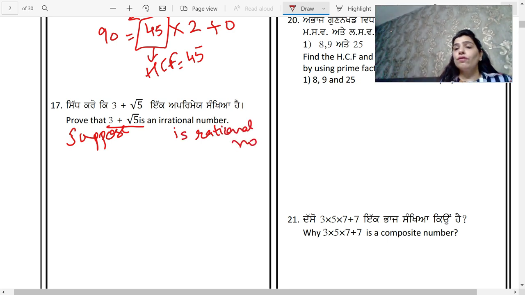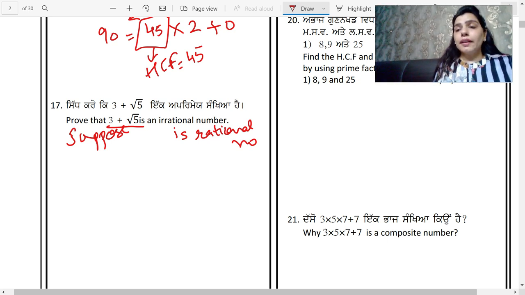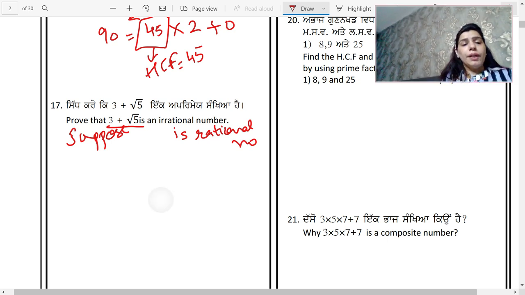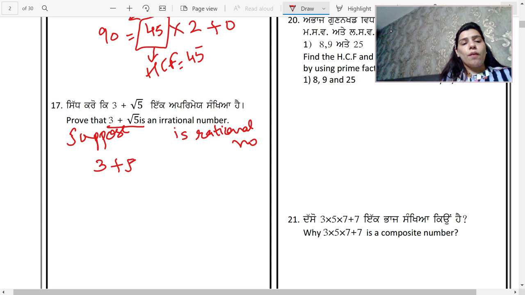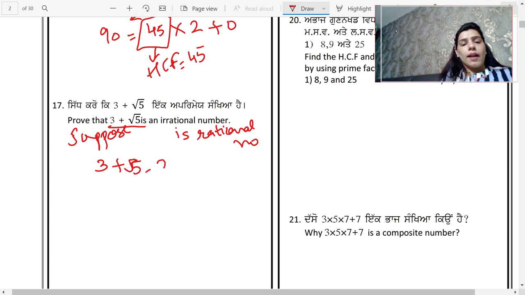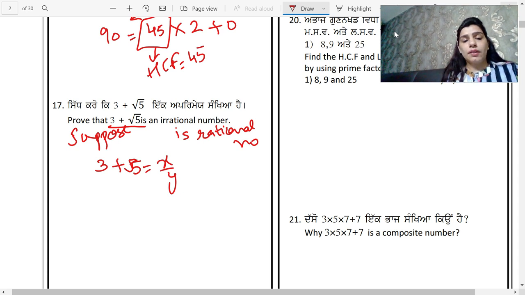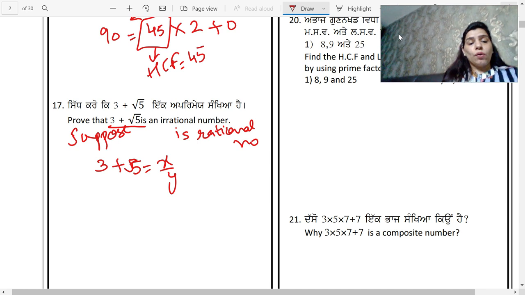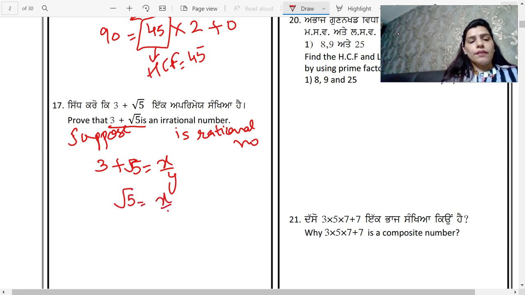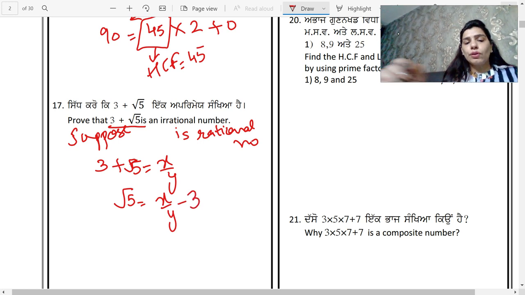If 3 plus root 5 is a rational number, then you can write 3 plus root 5 in the form of x upon y, where x and y are co-prime integers and y is not equal to 0. So after rearranging, you get root 5 is equal to x upon y minus 3.